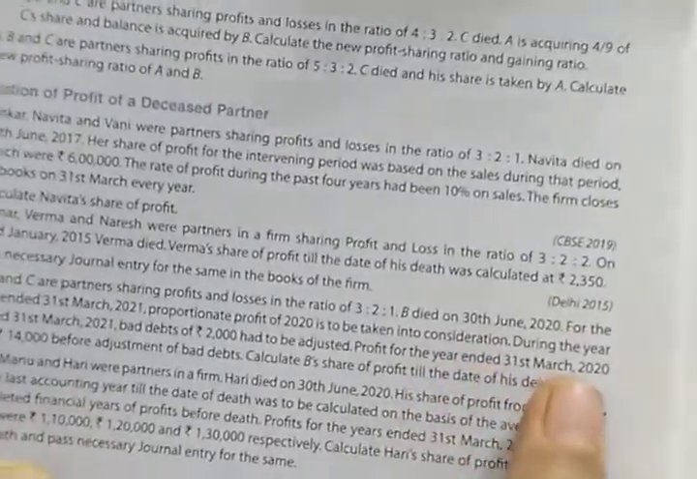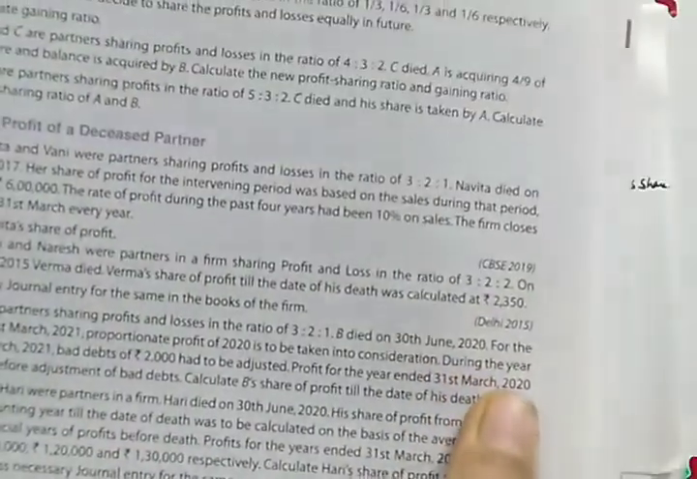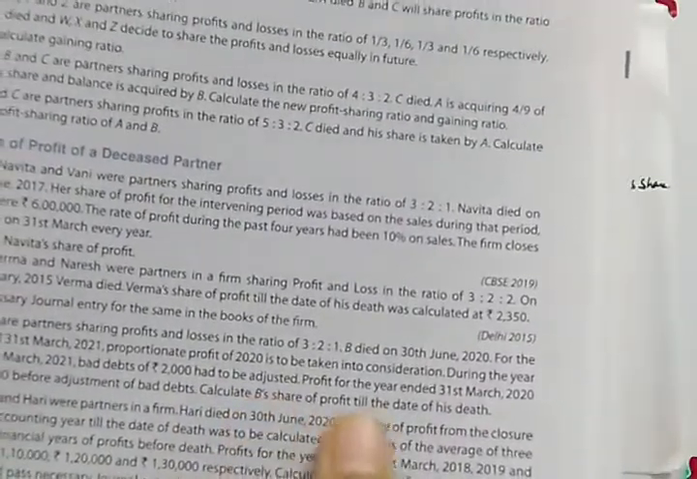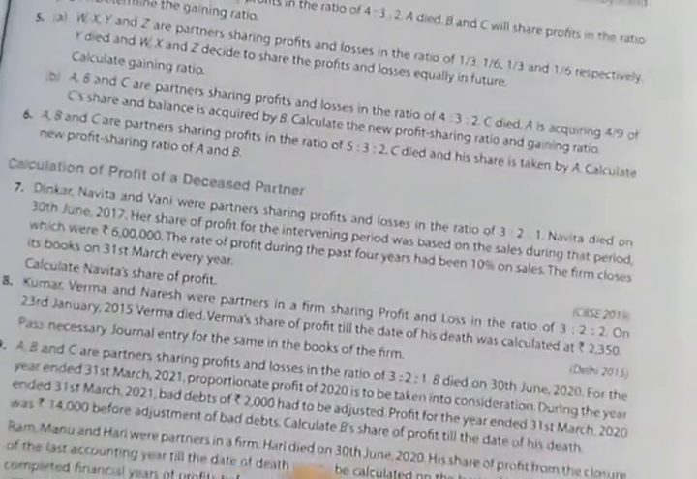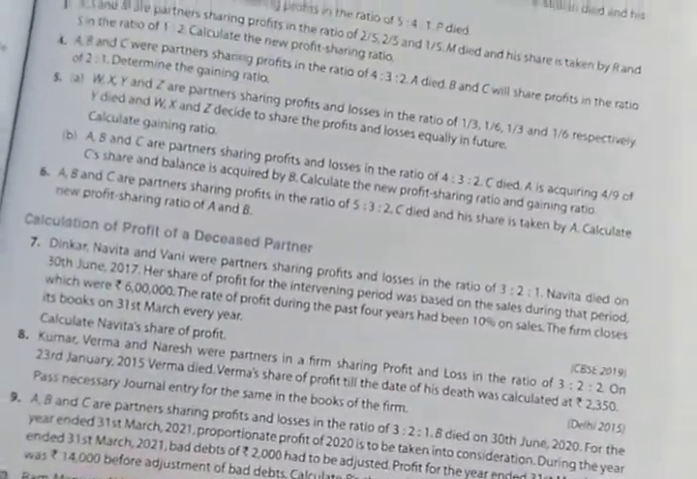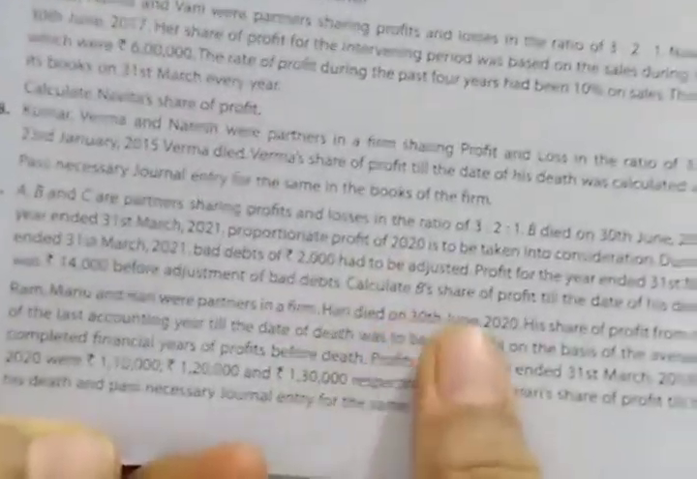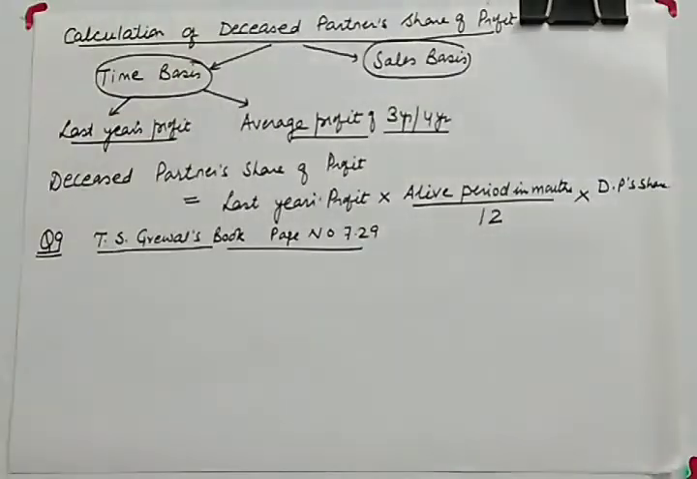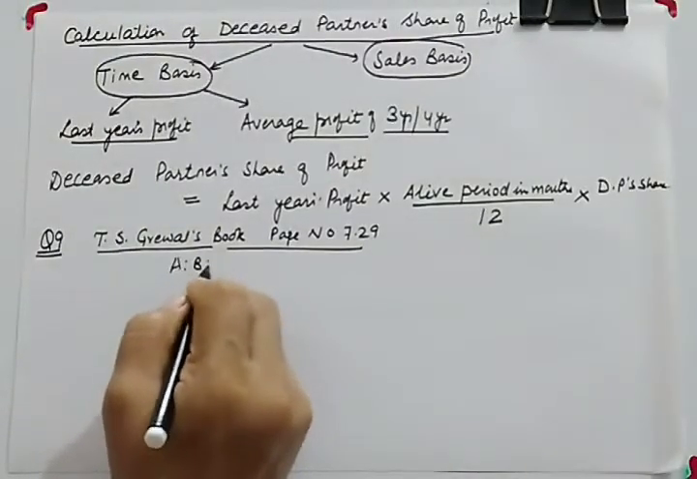And during the year ended 31st March 2021, bad debts of 2000 had to be adjusted. So it is stated that you need to adjust the bad debts also of rupees 2000, and last year's profit is given to us. Profit for the year ended 31st March 2020 was 14,000 before the adjustment of bad debts, and you are required to calculate B's share of profit till the date of death. So in this particular case there are 3 partners, A, B and C.